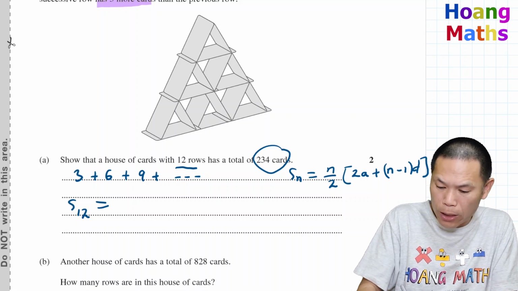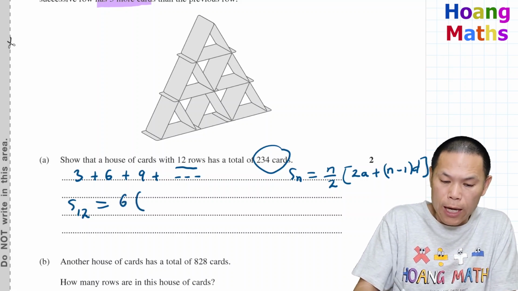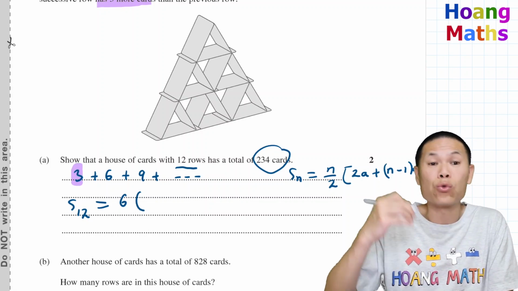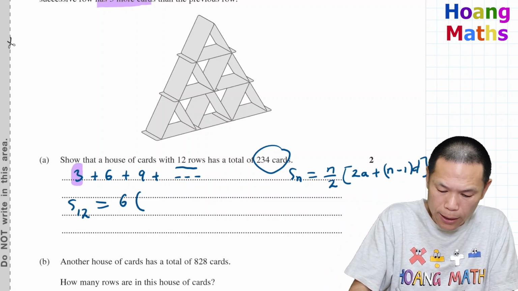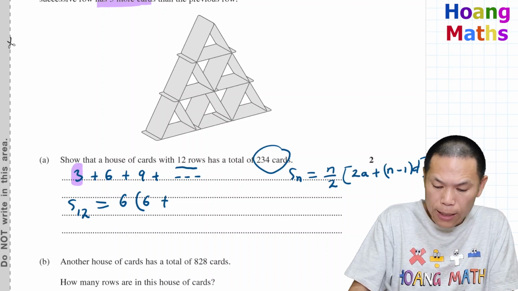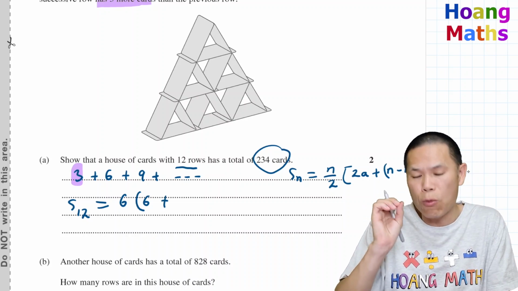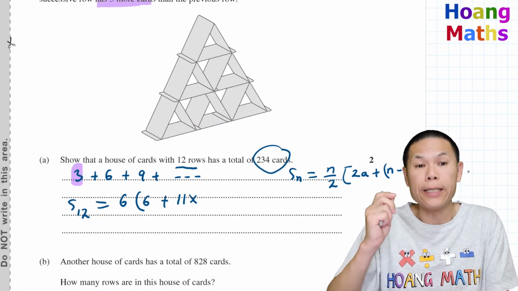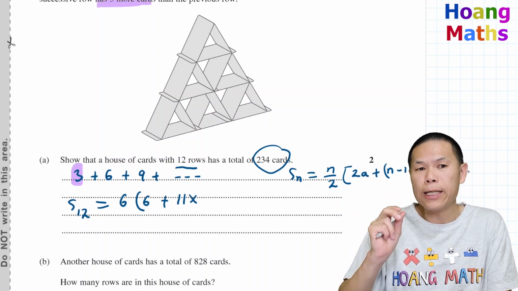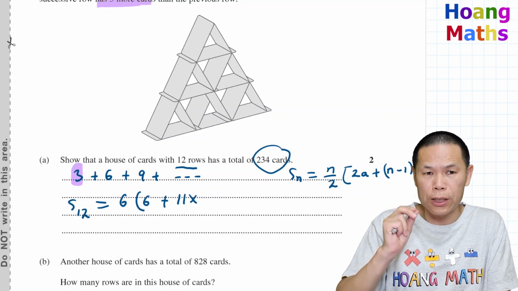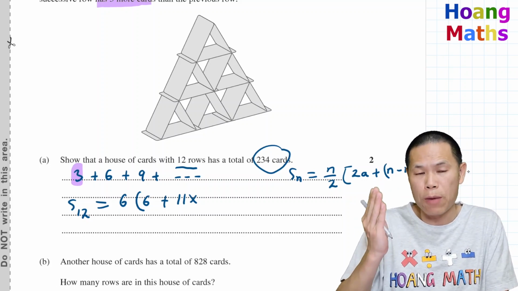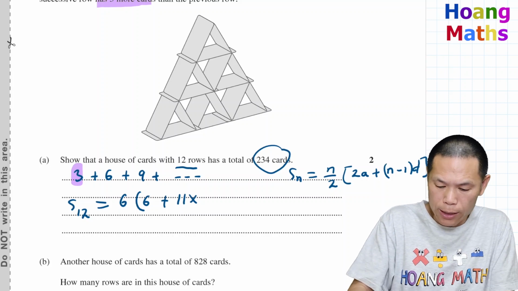12 divided by 2 gives me 6. And a is the first term, that is 3, and 3 times 2 gives me 6. Then we plus n minus 1, because n is 12, so 12 minus 1 is 11, and then we times by d. In this case, d is the second term minus the first term, which gives me 3. Or third term minus second term, so 9 minus 6 is 3. d is 3.